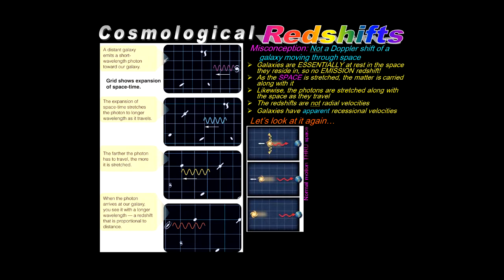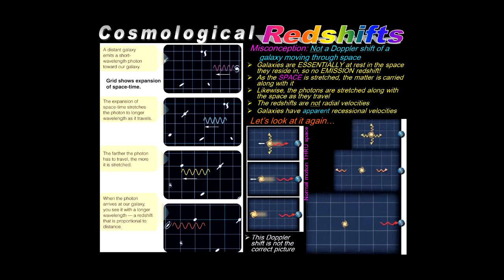So here's another picture. I don't want to emphasize or reinforce the incorrect picture, but that's what this is. Normal motion through space. Here we have Earth, and here's a galaxy moving away, and so you can imagine it's emitting photons in all directions. The ones toward Earth are redshifted, so that's the conventional way to think about it. And then that photon travels along on its way through constant normal space, arriving redshifted at Earth as we would contemplate it. So again, that's not the correct picture.